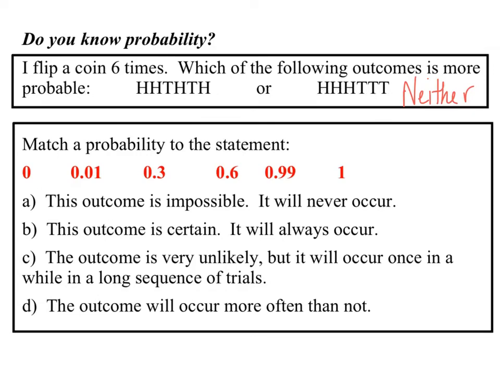All right, match a probability to the statement. This outcome is impossible. It will never occur. If something is impossible and will never occur, its probability is 0. This outcome is certain. It will always occur. Well, then it has a probability of 1. This outcome is very unlikely, but it will occur once in a while in a long sequence of trials. This is a probability of 0.01. The outcome will occur more often than not. This is a probability of 0.6.